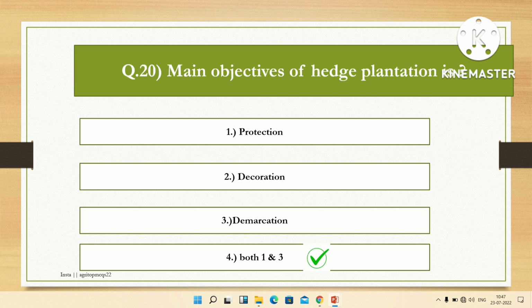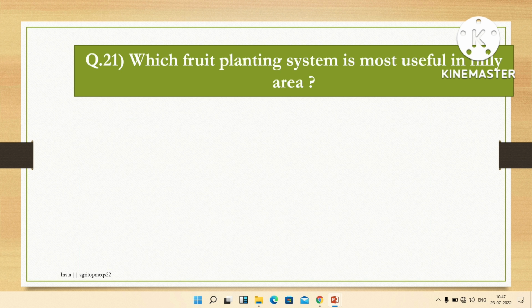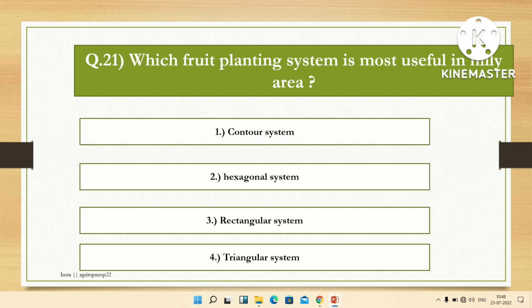The next question is, which fruit planting system is most useful in hilly areas? Options are contour system, hexagonal system, rectangular system, triangular system. The right answer is contour system. Contour system of planting is most useful in hilly areas, and rectangular or square system of planting is normally used in orchard making and plantation, and triangular system is used for high density planting.